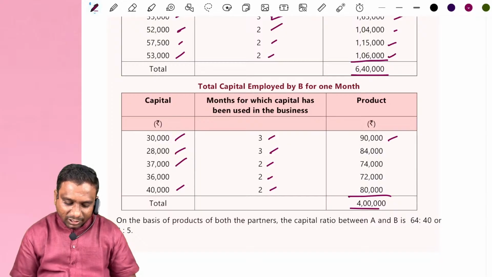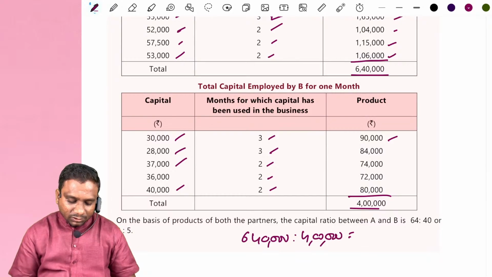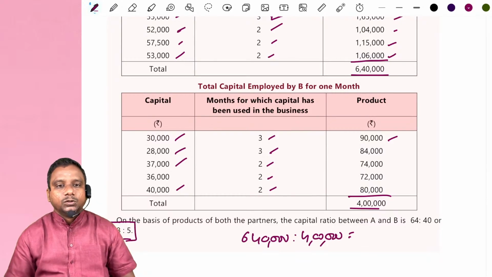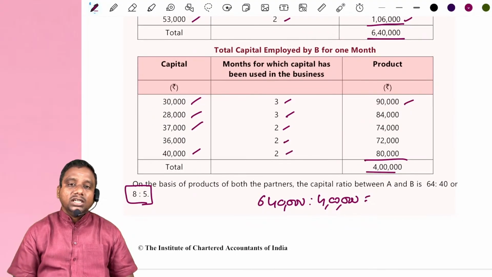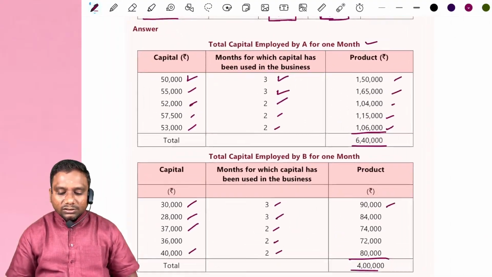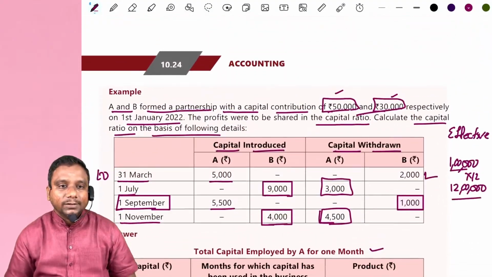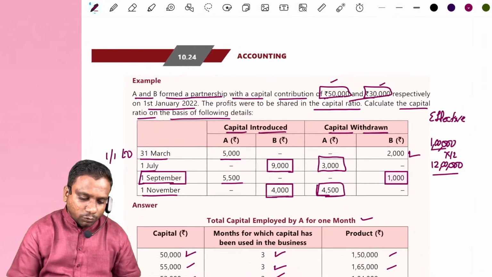Look at 6,40,000 is to 4 lakhs. This is their effective capital ratio. In this ratio, we share profits and losses to the partners. Is it clear? This is a very, very important concept in the first unit. Sometimes they may ask a question on this concept. Next one,